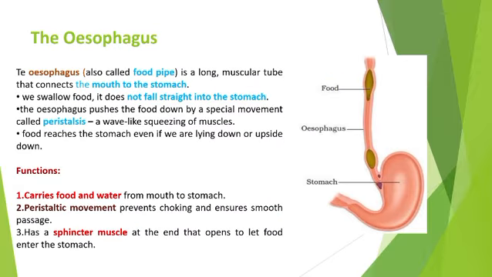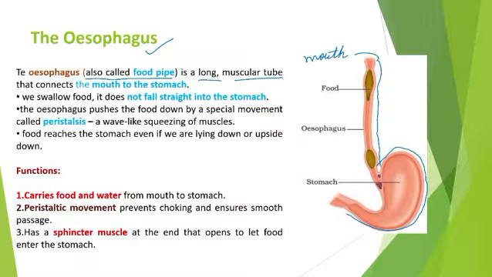Now come to the esophagus. Esophagus is a food pipe, right? What we call the food pipe is a long, muscular, tube-like structure. Look at here. Understood? It connects the mouth to the stomach.